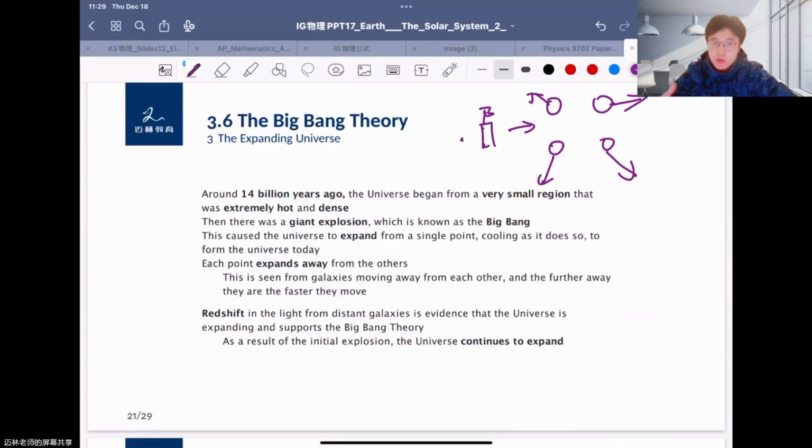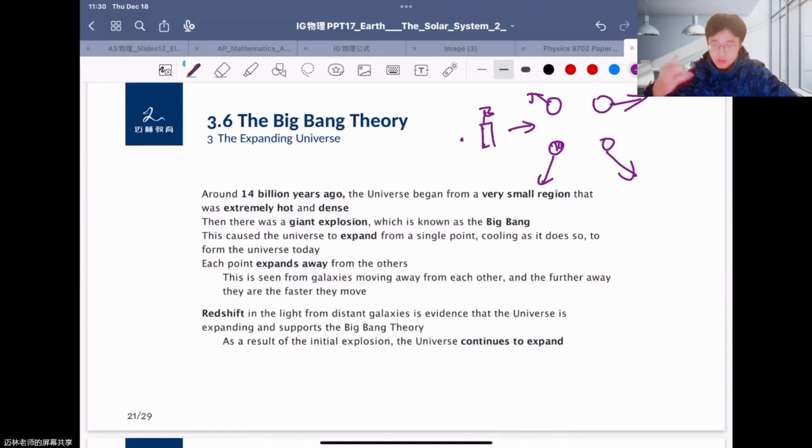Okay. Because the universe is always surrounded by vacuum, there's no friction force. So every piece can move in different directions and they're moving at different speeds. Okay. So maybe in IGCSE you don't need to know further about this, but in the future, if you're very interested in astronomy, you will know that there is a very strange physical phenomenon: each piece is moving in its direction, and you'll find that their velocity increases as time increases.